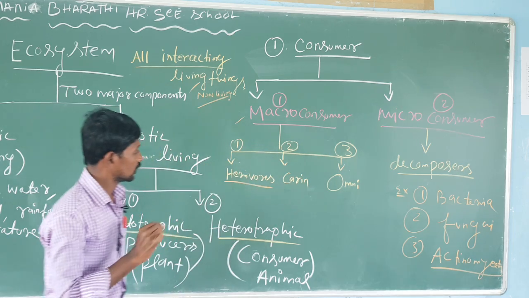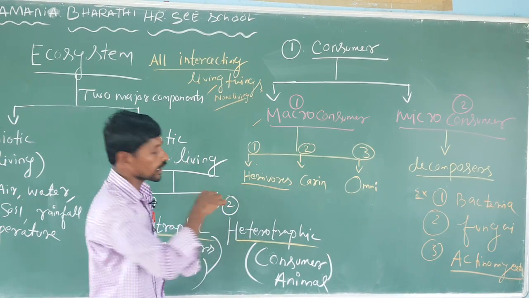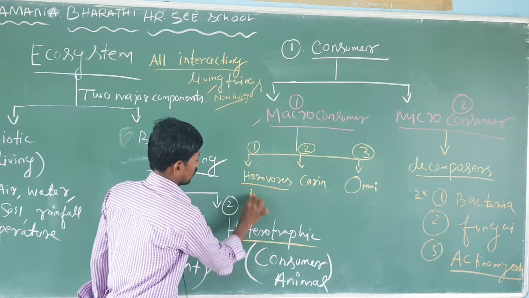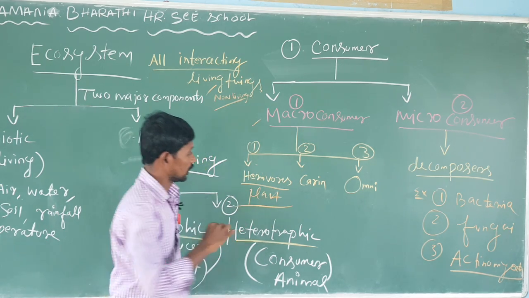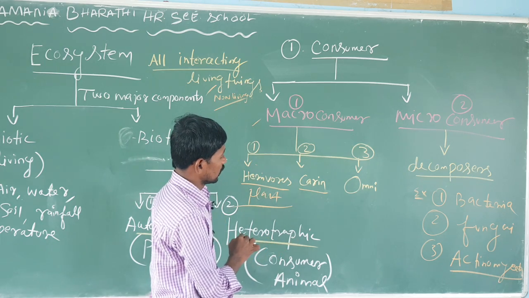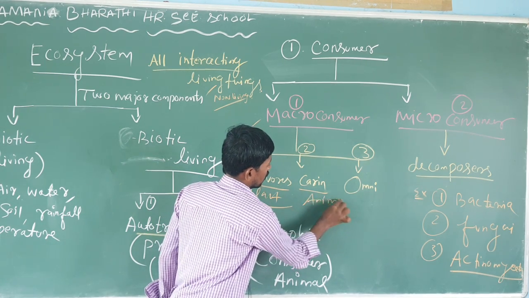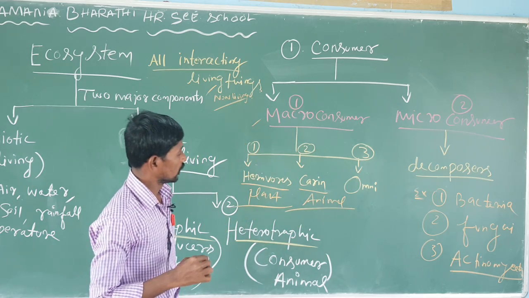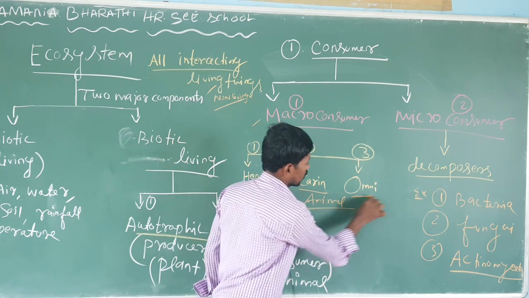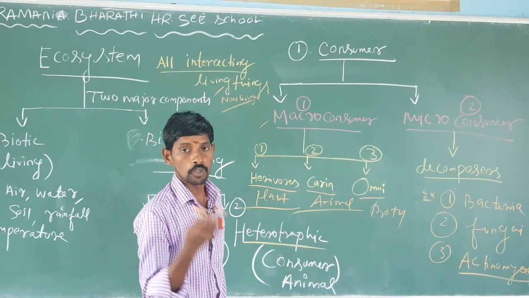Herbivorous: they use plants as food. Then carnivorous: other animals are their food. Then omnivorous: both plants and animals are used as food.